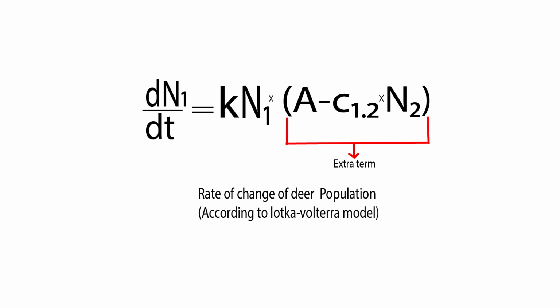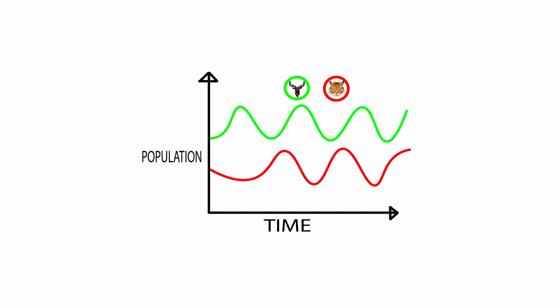We can similarly describe an equation for the rate of change of the tiger population. The most important thing to note here is both equations of deer and tiger are interrelated. This suggests that population change of both deers and tigers with time is dependent on each other. This is the output graph of both differential equations. A graph that shows the population of both deers and tigers with time. Their population fluctuates periodically. Within a certain period of time, things keep repeating. This is how nature maintains balance on its own.